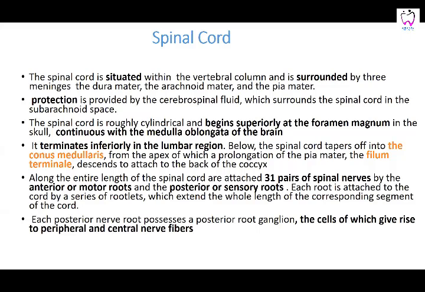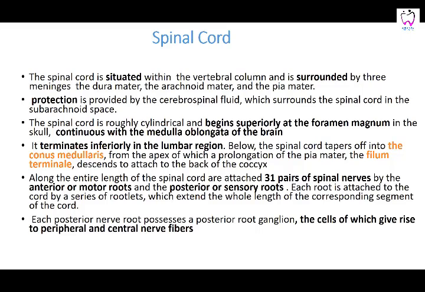It is cylindrical and begins from the foramen magnum in continuation with the medulla of the brain. It terminates at the lumbar region below, tapers off, and forms the conus medullaris, from the apex of which a prolongation of pia mater, the filum terminale, descends to the back of the coccyx. So the lumbar region is the area where the spinal cord finishes off. Below it there are just nerves, which are called the cauda equina, like horsetail fibers. Horsetail is the meaning of the name cauda equina.